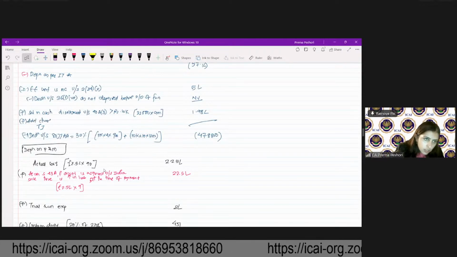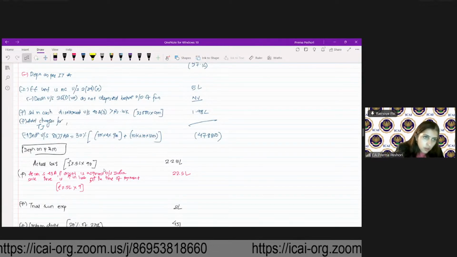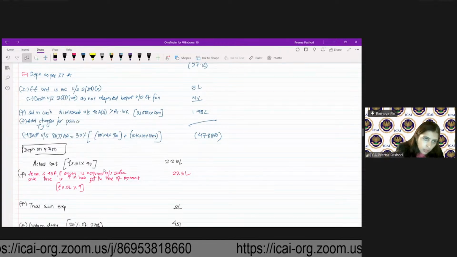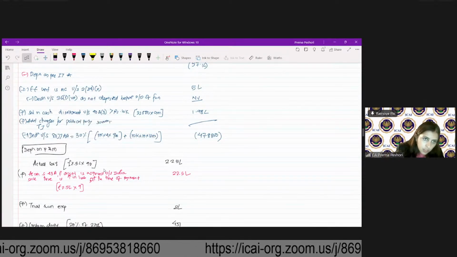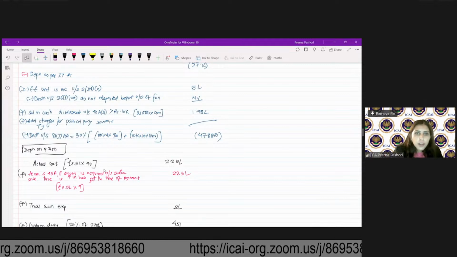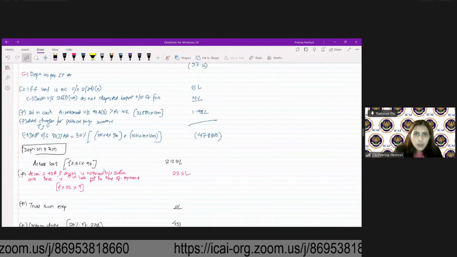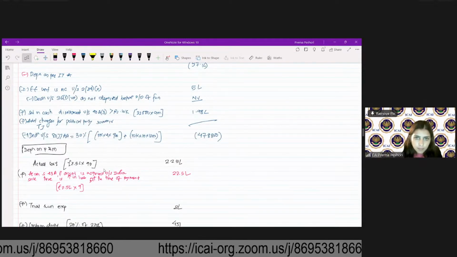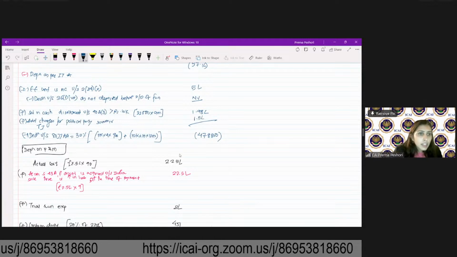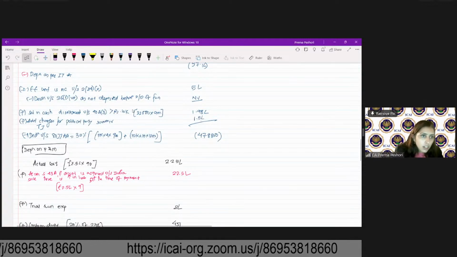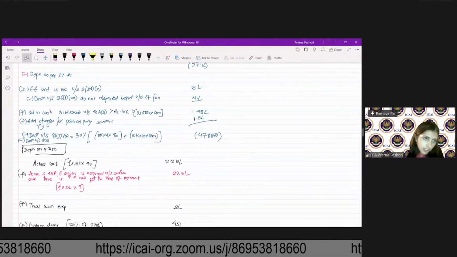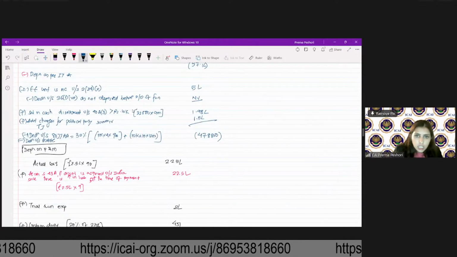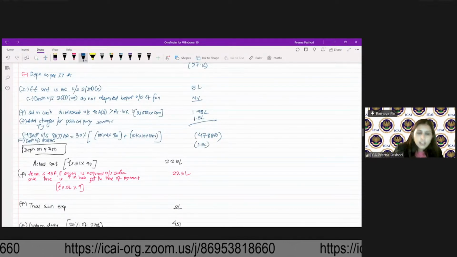Advertisement charges for political party souvenir, 1.5 lakh, will be disallowed. And that will be allowed as deduction under section 80GGC, 1.5 lakh. Fine.